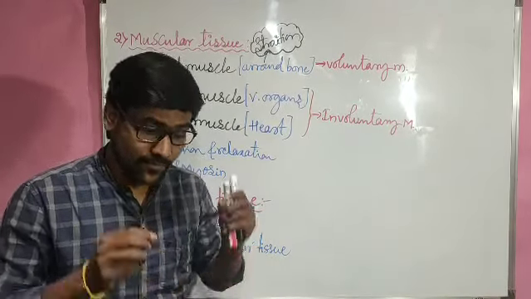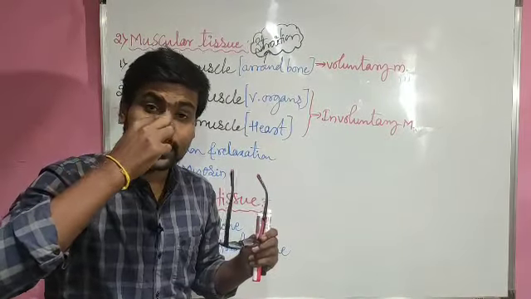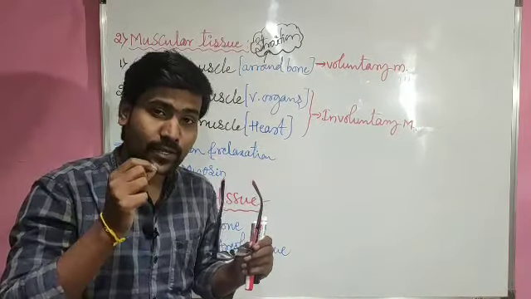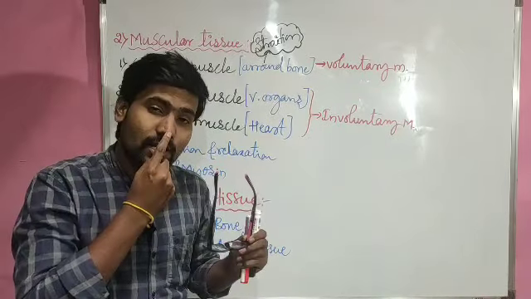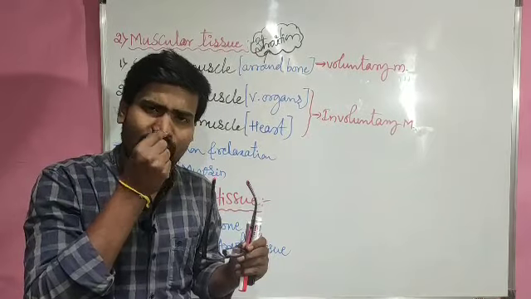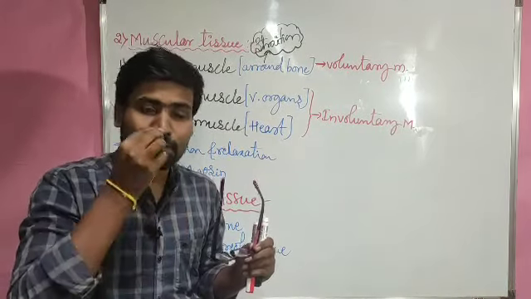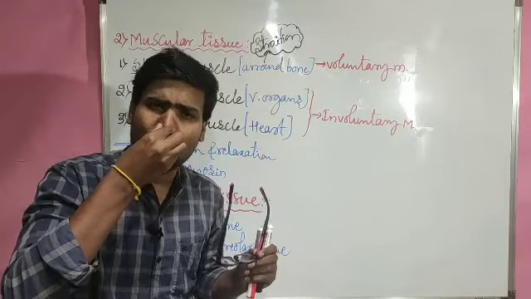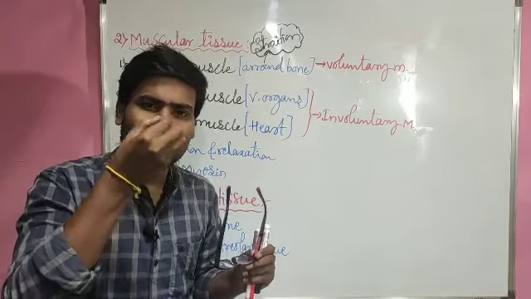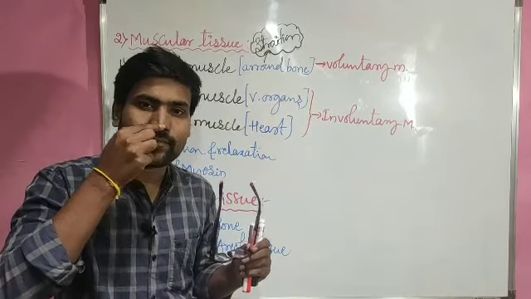Why go for that one? If we consider our nose, in the nose, if you observe the tip region, the tip of the nose, we can bend it to a little extent, right? That means this tip of the nose is not too hard and not very soft, it is intermediate.